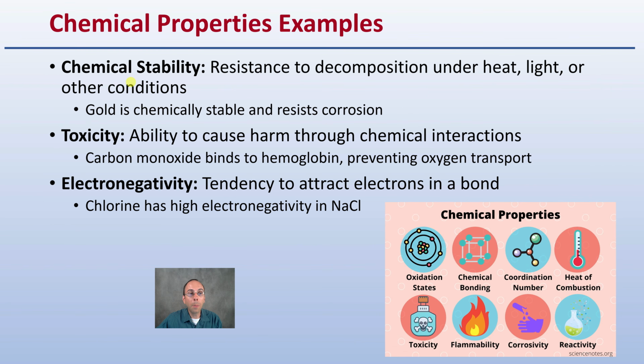Other examples would be chemical stability, resistance to decomposition under heat, light, or other conditions. Gold is very chemically stable and does resist corrosion. Toxicity is the ability to cause harm through chemical interactions. For example, carbon monoxide binds really tightly to hemoglobin, preventing oxygen transport. So that's why it can be highly toxic. Tasteless, odorless gas. Electronegativity is a tendency to attract electrons in a bond. So chlorine has high electronegativity in the compound sodium chloride.